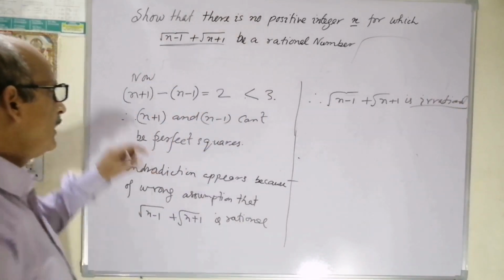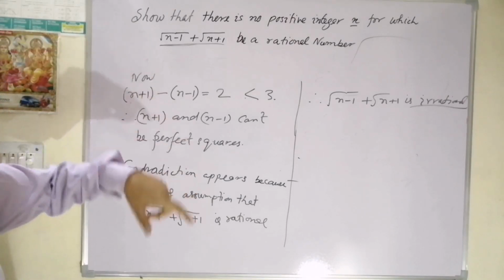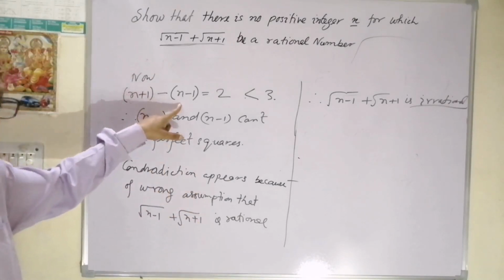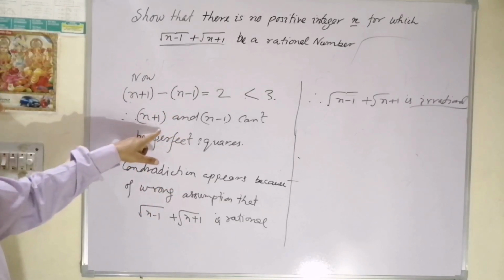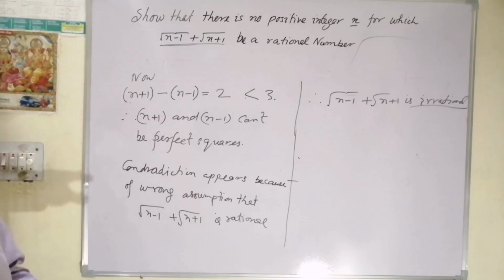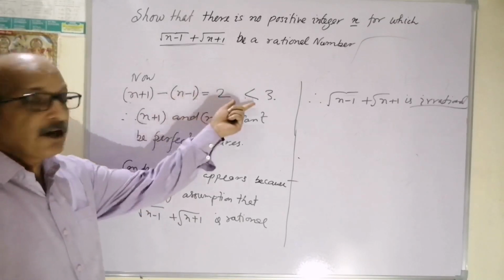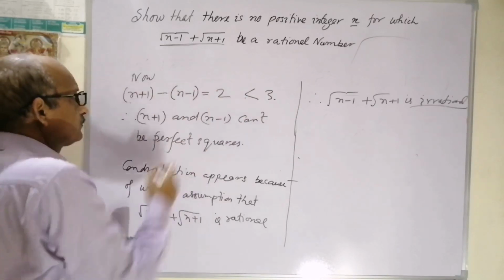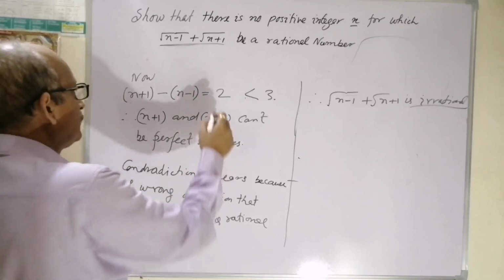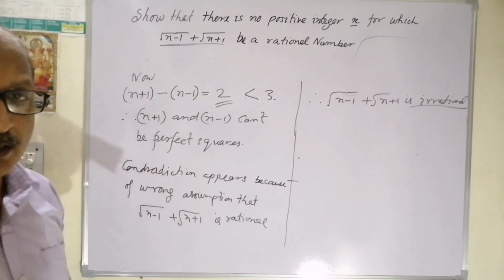The actual problem comes at this step only, where we must be a little bit logical. When we have once declared n minus 1 is a perfect square, and also checked n plus 1 is a perfect square, both are perfect squares, so the difference between them must be 3 or more than 3, but here the difference is coming to be 2 only. So both of them can't be perfect squares together.